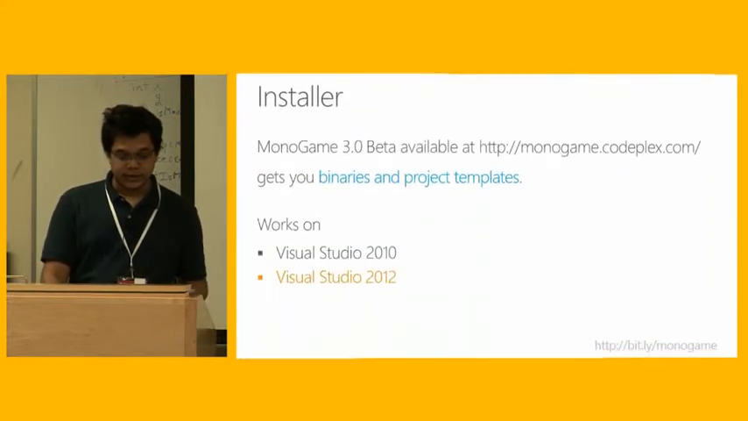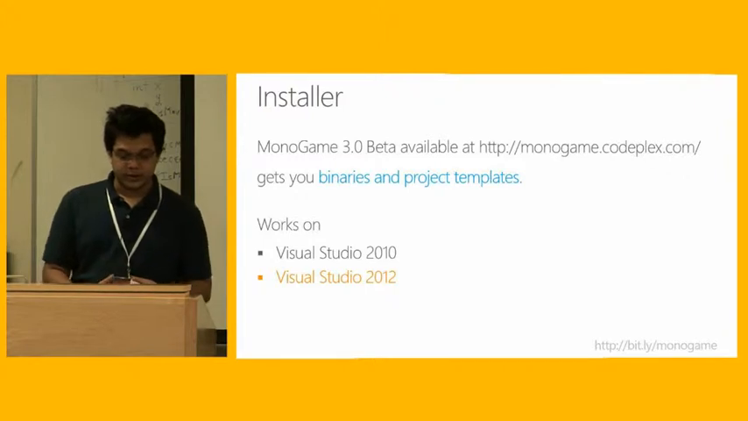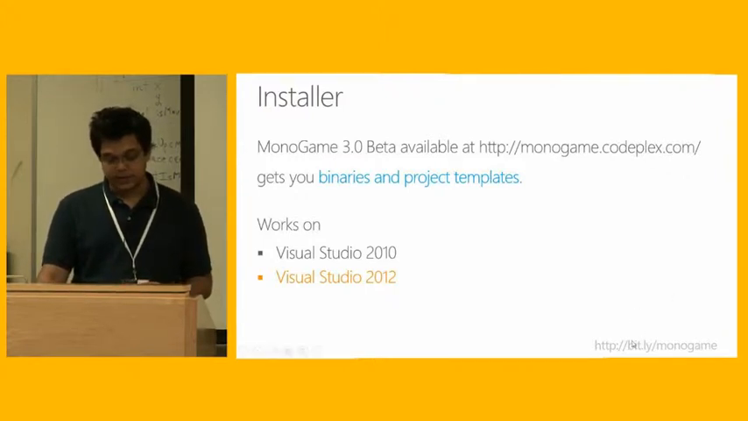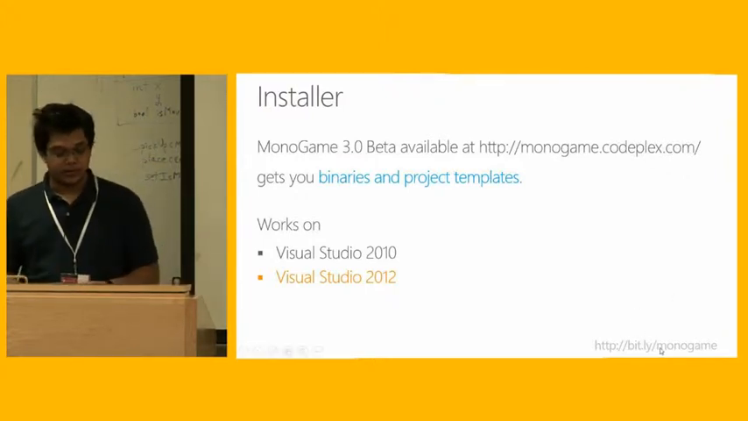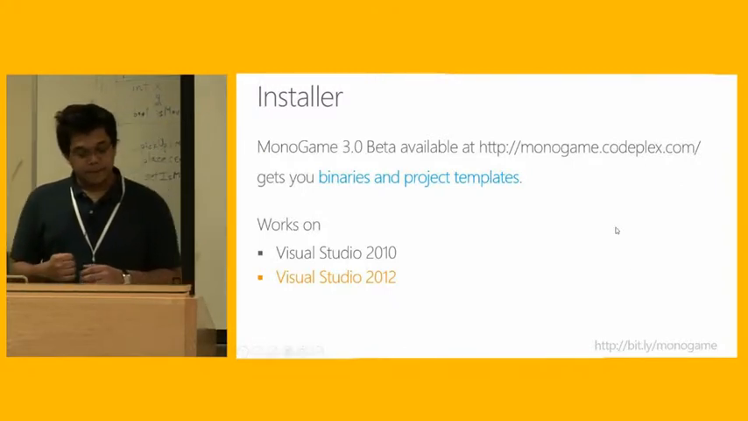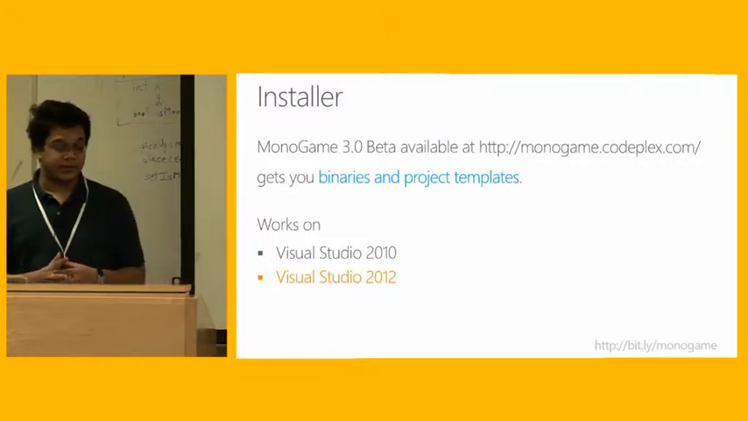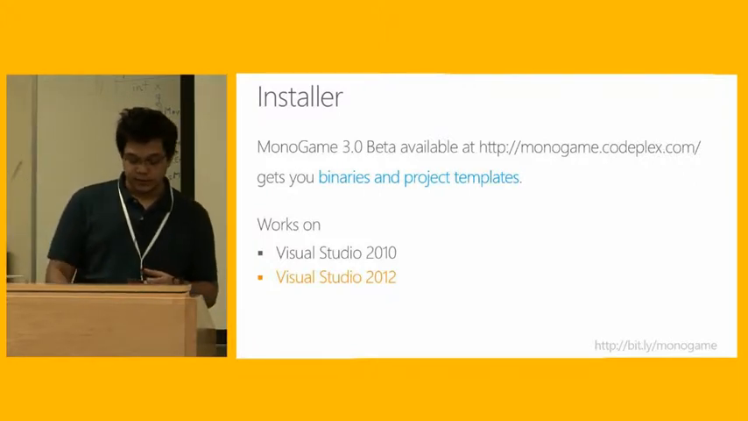So how do you get set up? There are a few things. You can use the installer that's available at monogame.codeplex.com. I've put that link on the MonoGame bit.ly page that I made for you guys. The installer installs binaries and project templates that you can use in Visual Studio 2012.